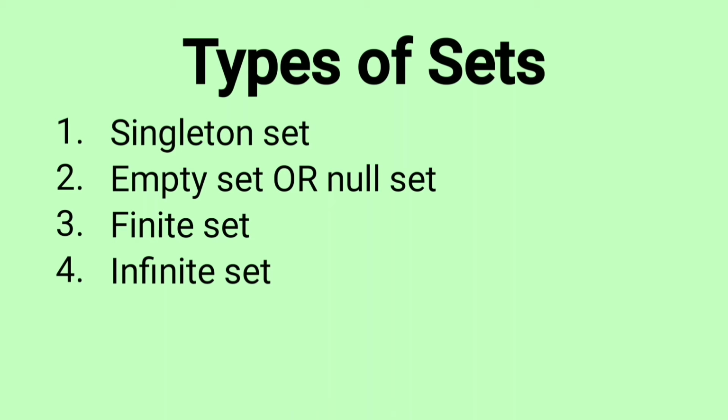Types of set. There are 4 types of set: singleton set, empty set or null set, third finite set, and fourth infinite set. Okay, now we will see all of these one by one.